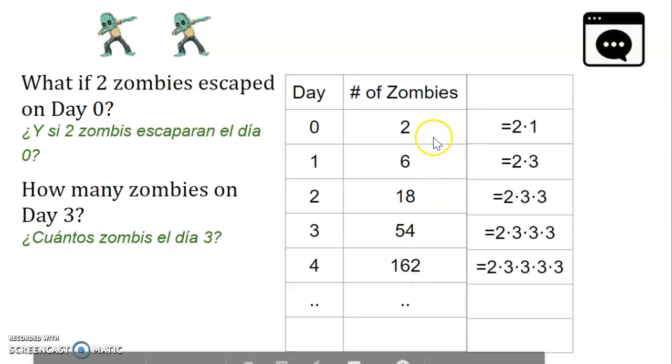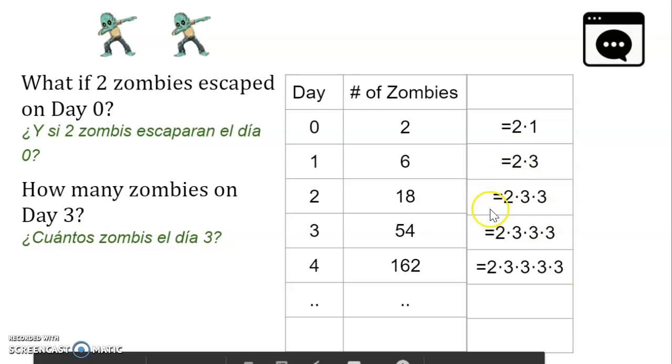And if I create another column that breaks down how we created these numbers, 2 is just really 2 times 1, and then whatever the previous value was, which was 2, I multiply by 3. Whatever the previous value was, which is 2 times 3, I multiply by yet another 3 for the next day, and the previous number was multiplied by another 3, and another 3.